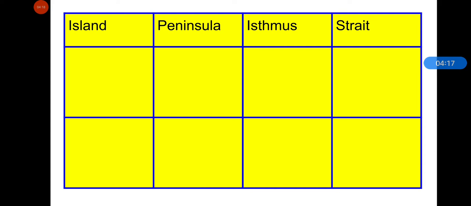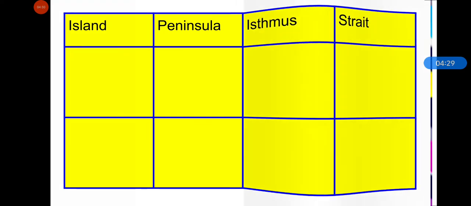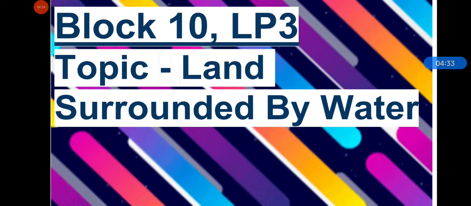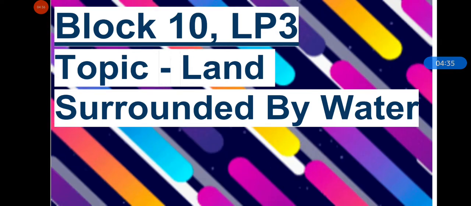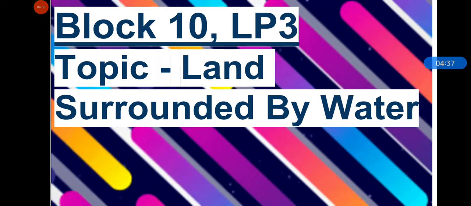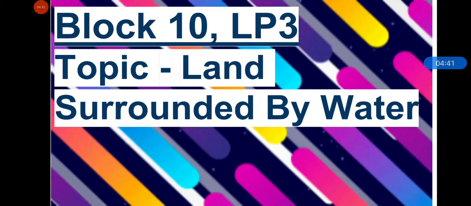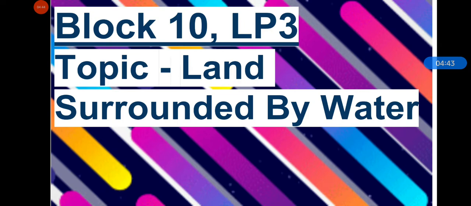So today we will know about some land surrounded by water and some other thing like isthmus and strait in today's topic. We will learn about them in detail. So this is your today's topic, land surrounded by water. Write topic name, write lesson plan 3 in good handwriting and be ready with your atlas and with all your stationery and sit with your partner.